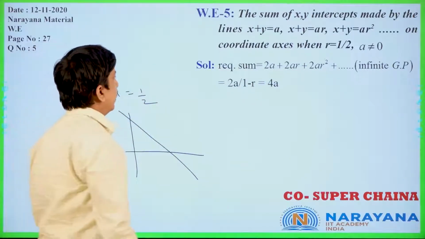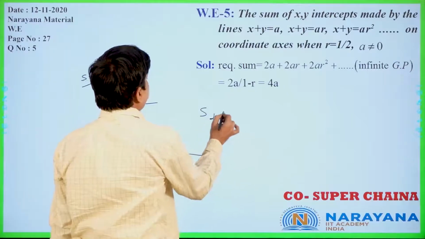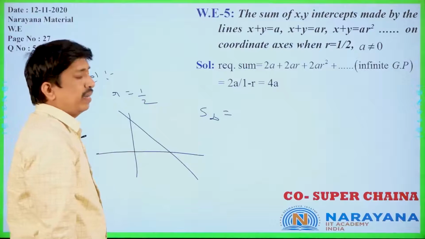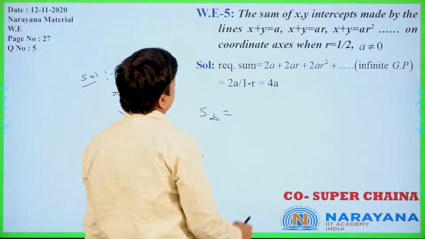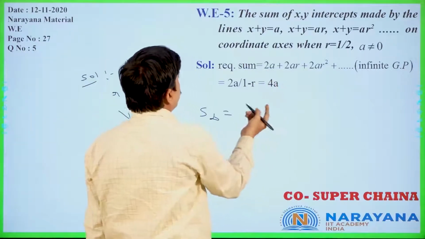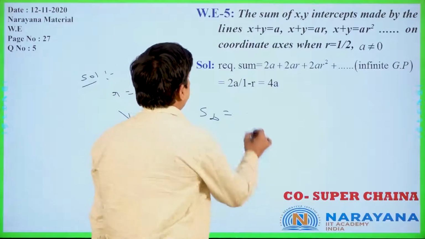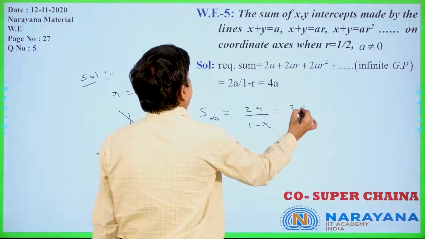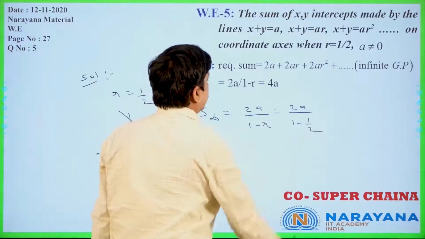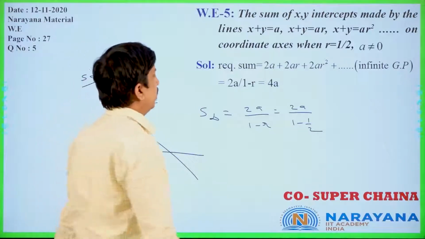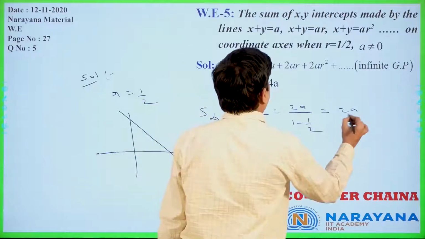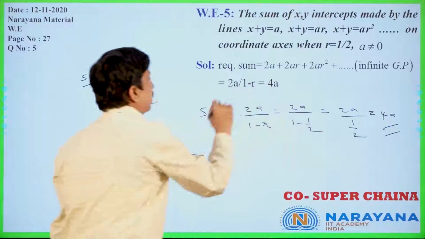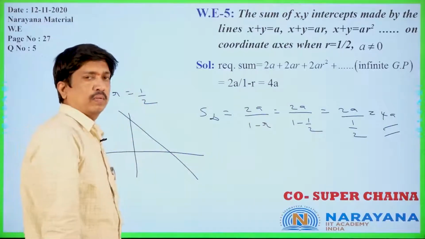So on like that you will get the sum of the infinite series in GP. So S infinity is nothing but a by 1 minus r. Here our a is what? That is 2a by 1 minus r. We are getting 2a by 1 minus r. Now 1 minus half is half only, so 2a by 1 by 2, you will get 4a. 4a is the answer only.